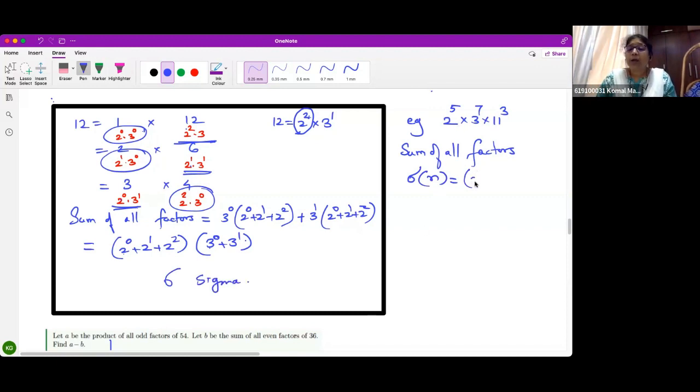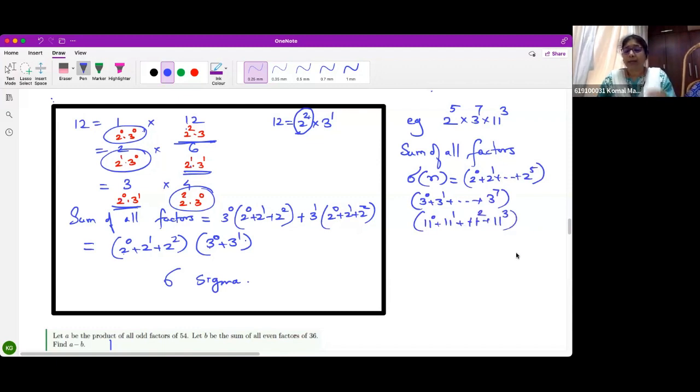This will be 2 raised to 0 plus 2 raised to 1, so on till 2 raised to 5, into 3 raised to 0, 3 raised to 1, so on till 3 raised to 7, into 11 raised to 0, 11 raised to 1, so on till 11 cube.